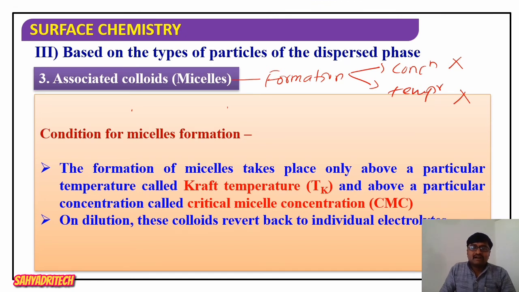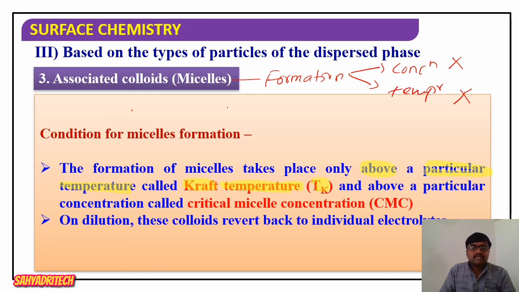Then when does the formation of micelles take place? The formation of micelles takes place only above a particular temperature. That temperature is called the Kraft temperature. Please remember the definition, it is very, very important.